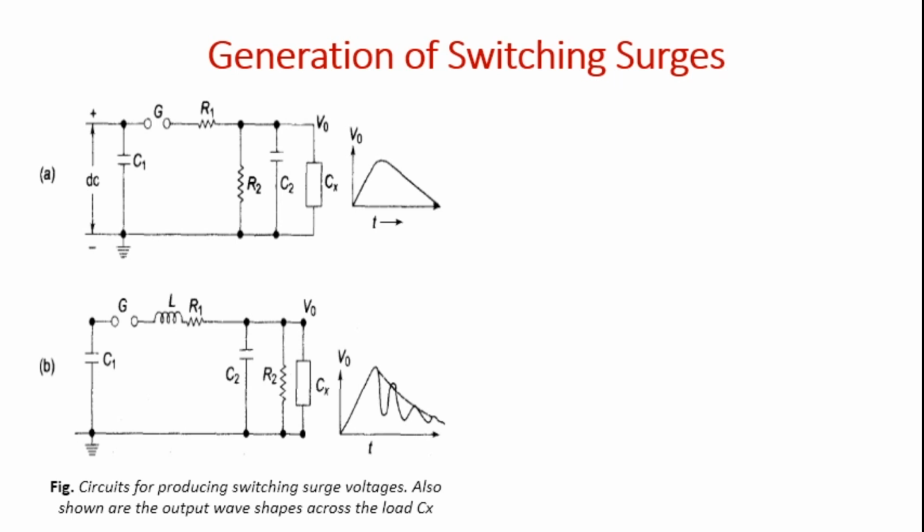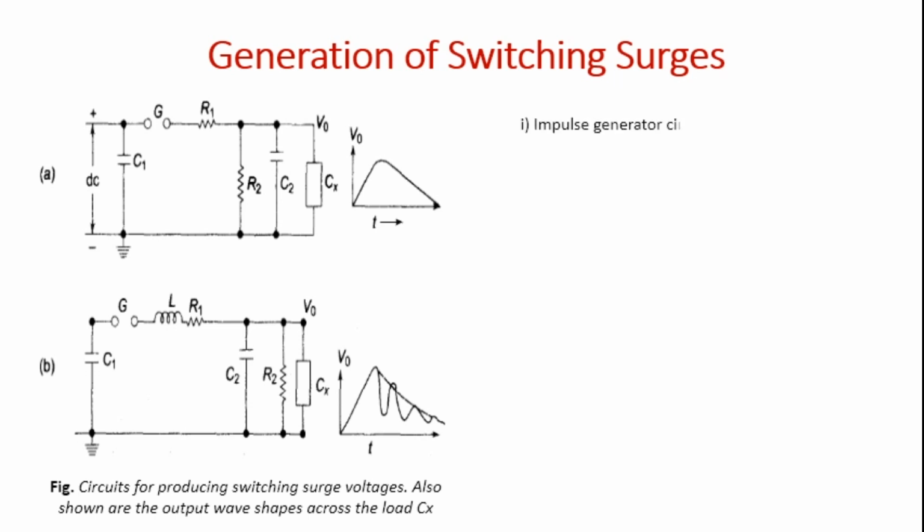It may also be considered a slow rising impulse wave, with a front time of 0.1 to 10 milliseconds and a tail time of 1 to several milliseconds. Thus, switching surges contain large energy compared to lightning. Lightning is subjected to a very short duration, but switching surges are subjected to a very long duration.